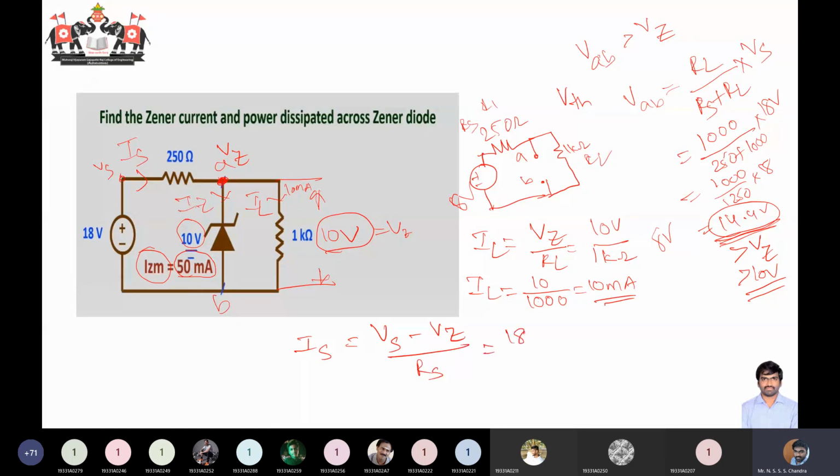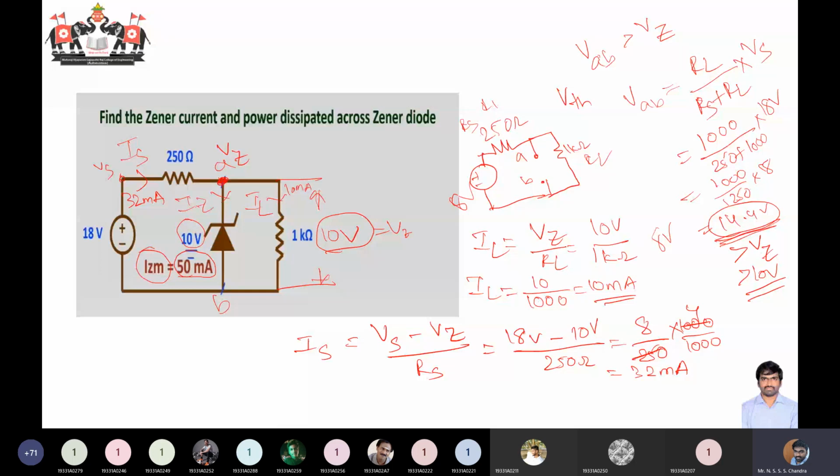VS is 18 volts minus VZ at 10 volts, by RS, which is 250 ohms. So 8 by 250; I'll multiply and divide by 1000. It is 32 milliamperes. So this IS is equal to 32 milliamperes.